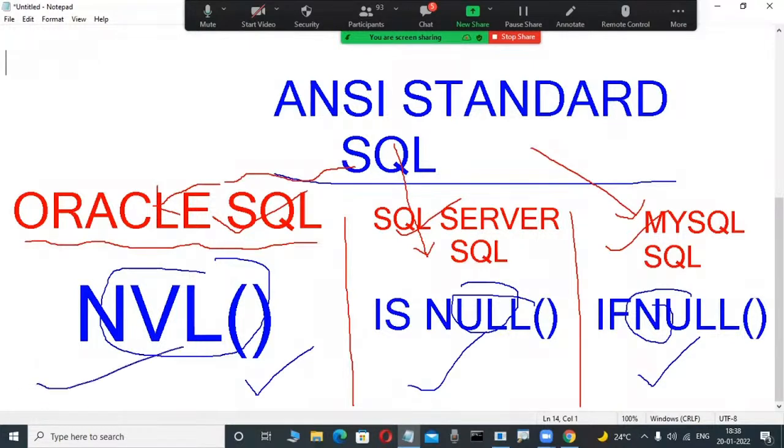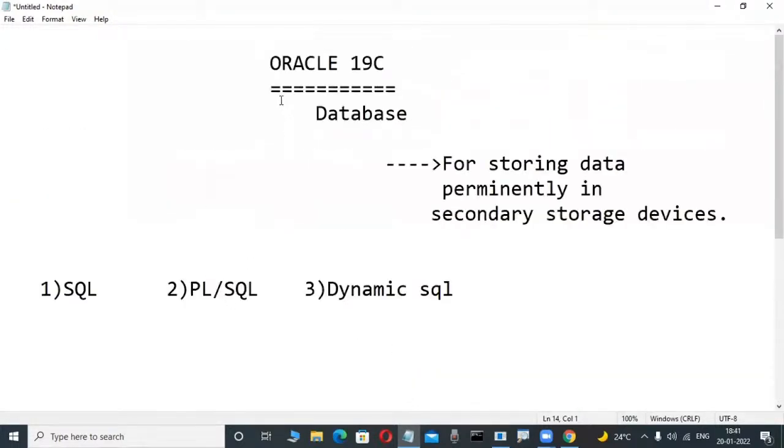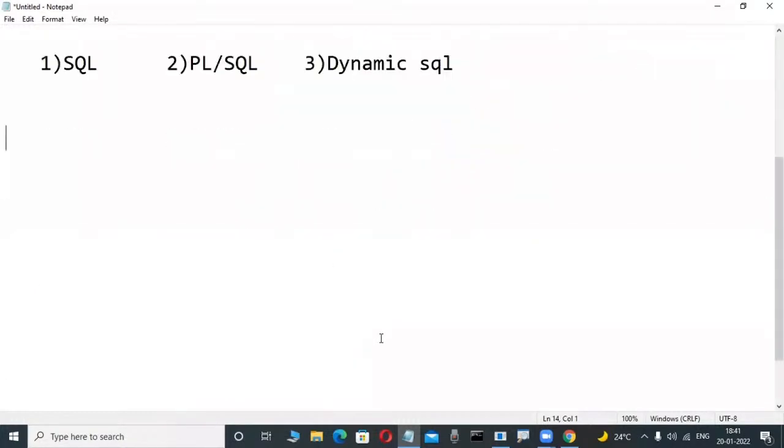Suppose some function, months_between, is there, that is in Oracle SQL only. But if I use the same function in SQL Server, is it possible? No, there is DATEDIFF, another function. That's why, what we are learning is that SQL is an ANSI standard language. From that SQL language, Oracle Corporation created their own SQL language, that is called Oracle SQL language. That's why SQL is an ANSI standard language, conceptually the same in every database.